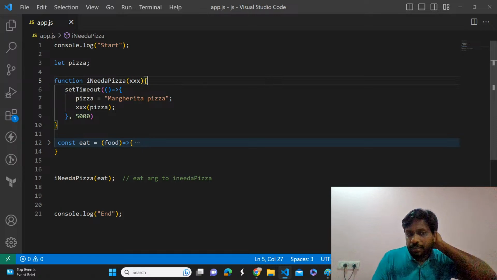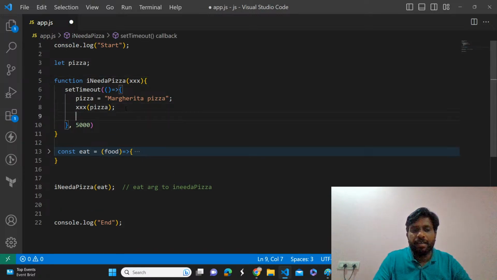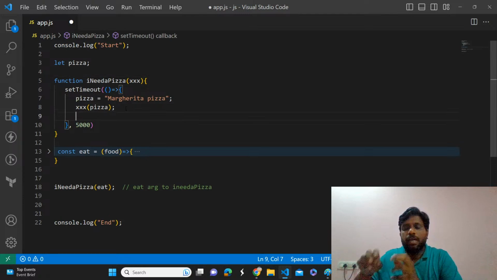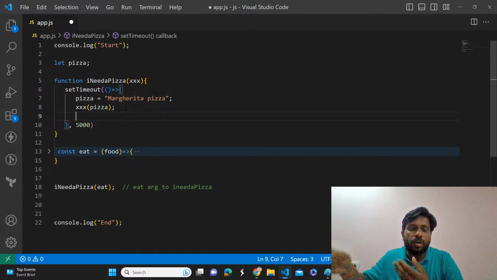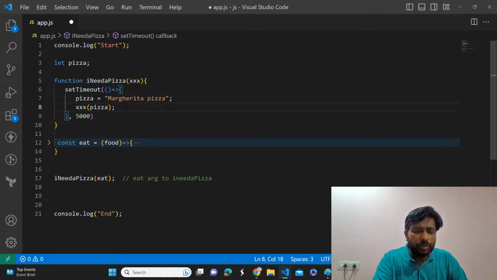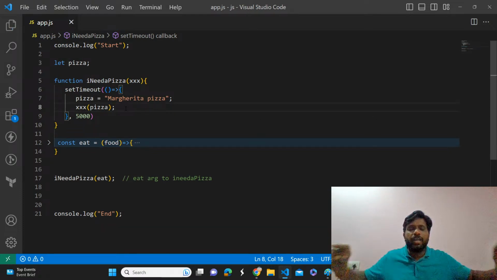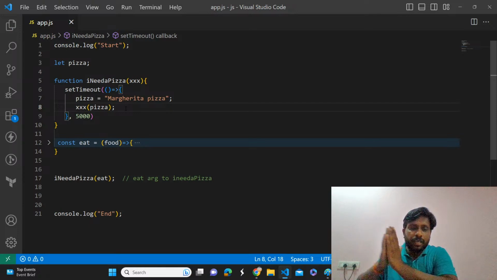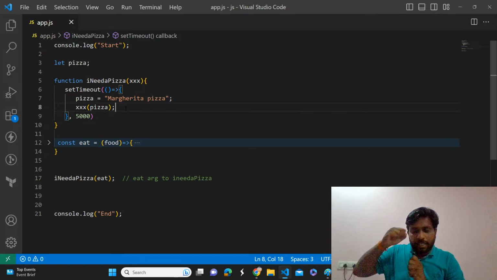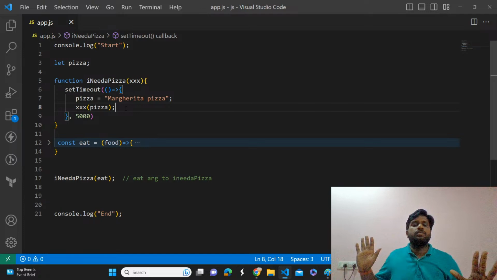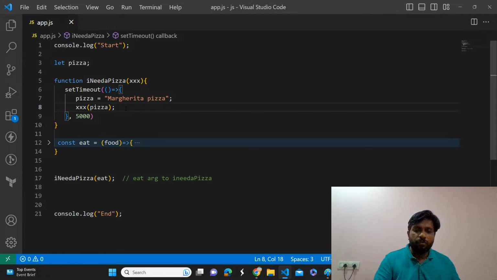Previously, I had blindly written console.log for whatever is in the variable called pizza. But now, instead of a simple statement, I'm passing a function. Hey, once you ready that pizza, please execute this function. I'm giving a function, please execute that callback. That's it. So now tell me, what will be the output for this program?